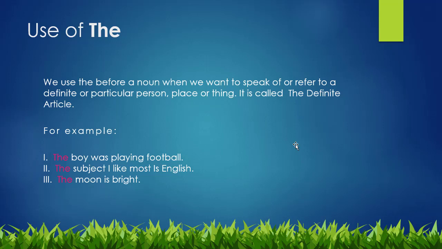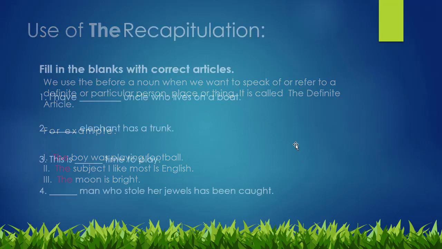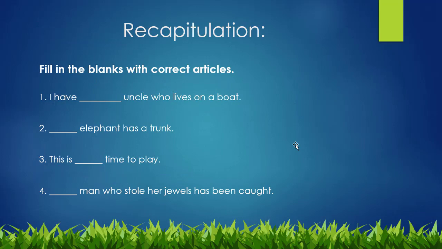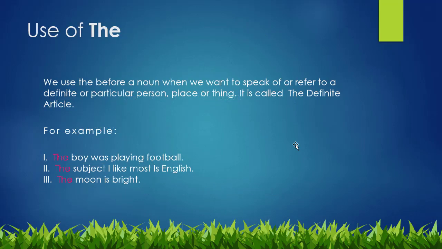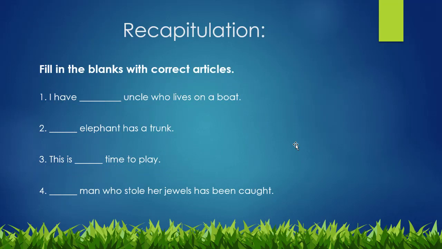For example, the boy was playing football. Here we are talking about a particular boy who was playing football. Number 2, the subject I like most is English. It is also a discussion about a particular subject. The moon is bright. Here again we are talking about a particular thing. So it was the use of definite article the.